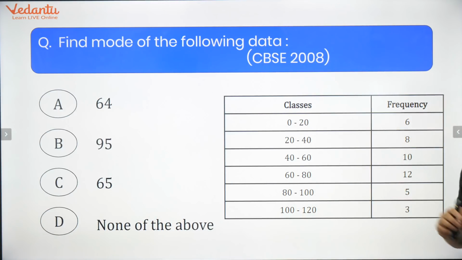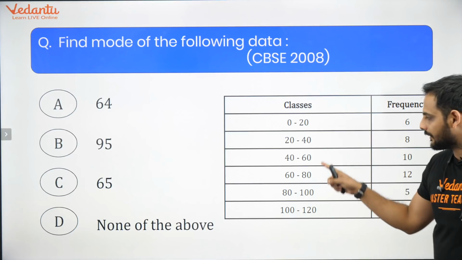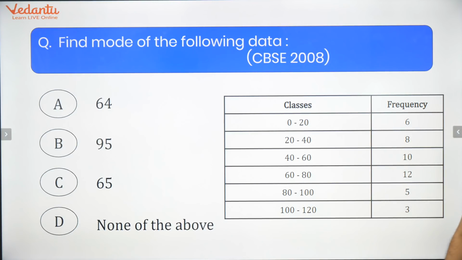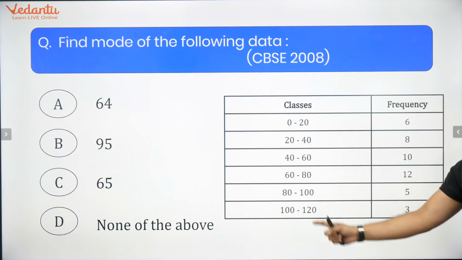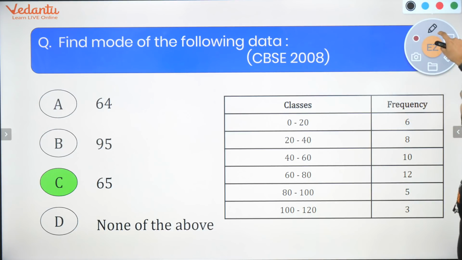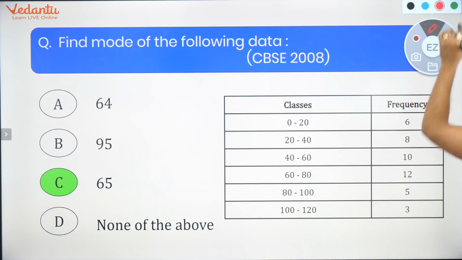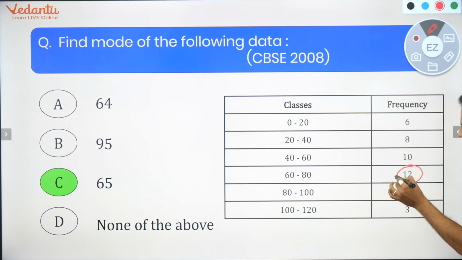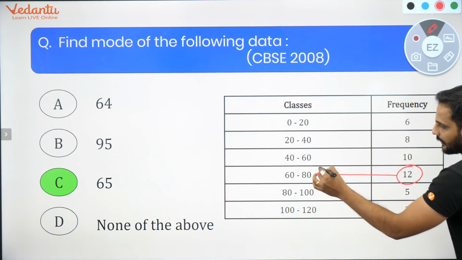So bhai bachcho, see, what is the modal class? Tell me one thing, out of all these, which class will be called the modal class? Modal class I'm asking. Out of all these classes, which one will be the modal class? 60 to 80, very good. Why will it be the modal class? Because out of all these frequencies, which frequency is highest? 12 is highest. So related to it, this will be your modal class.